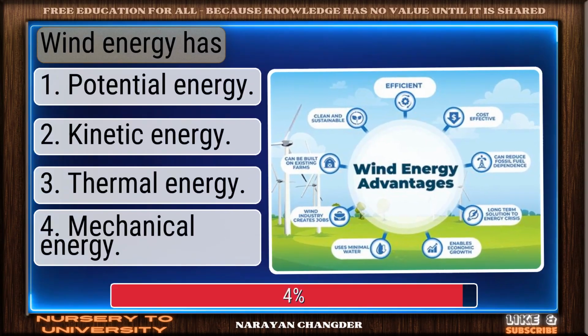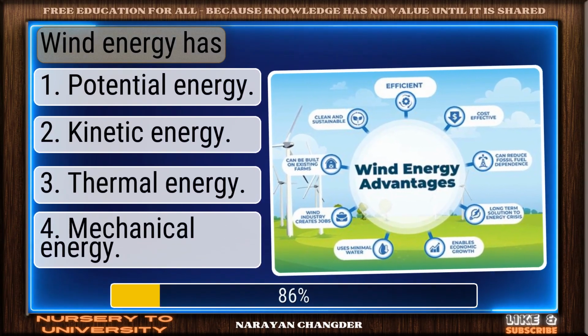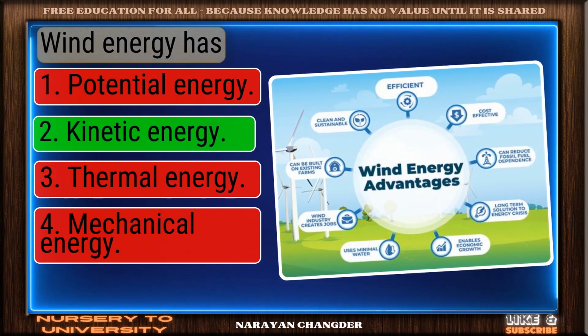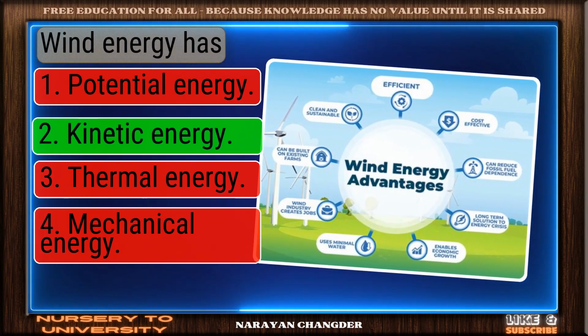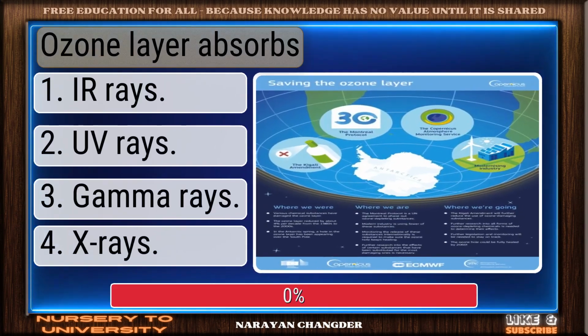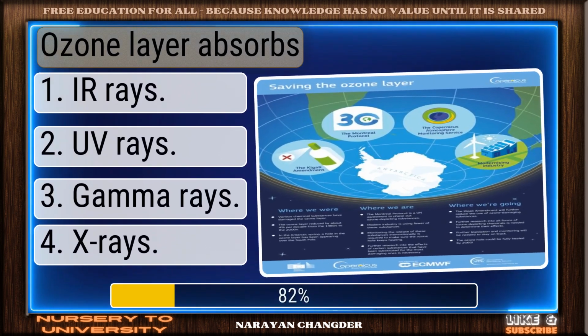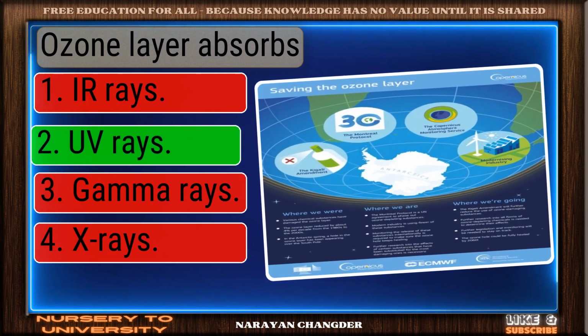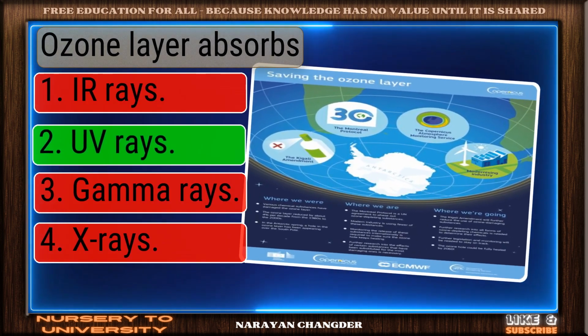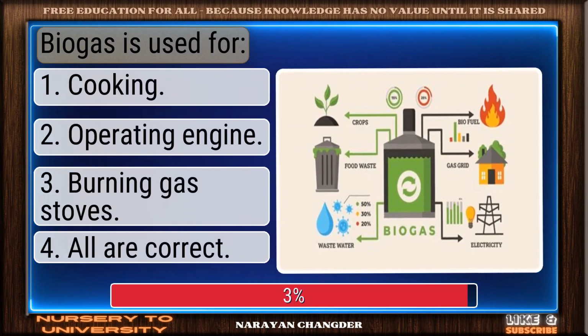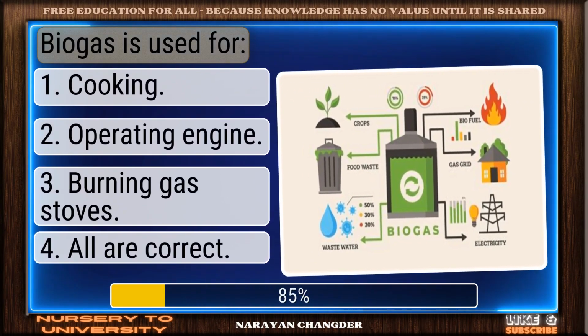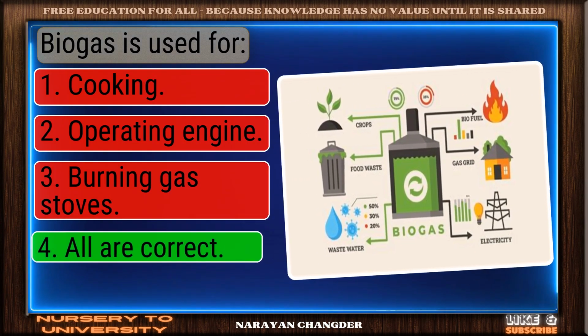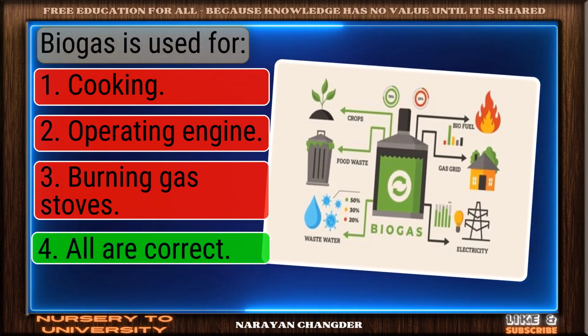Wind energy has. Excellent choice. Kinetic energy is right. Ozone layer absorbs. Solid response. UV rays is valid. Biogas is used for. Bravo. All are correct is the answer.